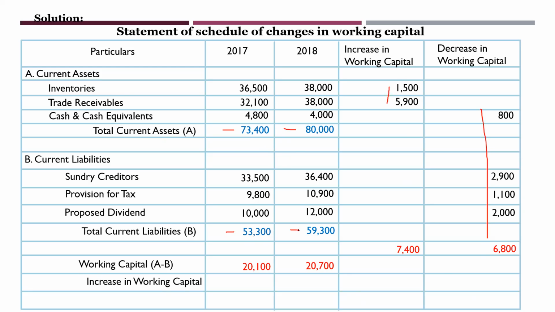Increase or decrease in working capital, that we have to check here. So for that, what I will do, I have taken 20,700 here. 20,700, it is 600. There is a deficiency of 600 here. That means there is an increase in working capital. Now you see here, out of these two, which is a maximum, total 7,400. I have taken that here. Same thing, I'll write it here. Now the difference, what I will do, I'll write it here. What is that difference? 600. So now there is an increase in working capital by rupees 600. Okay, understood all of you?